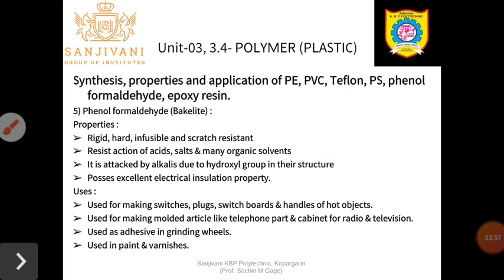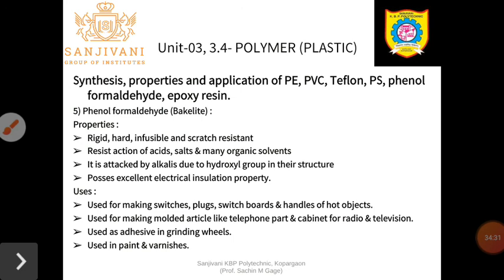It resists the actions of acids, salts, and many organic solvents, meaning they are chemically inert. However, it is attacked by alkali due to the hydroxyl group in its structure. The only difference is that the alkali may attack the phenol formaldehyde material, that is bakelite, because it contains the hydroxyl group in its structure. It possesses excellent electrical insulation property, meaning it is a good insulator. So that's why they are used for making switches, plugs, switchboards, and the handles of hot objects.